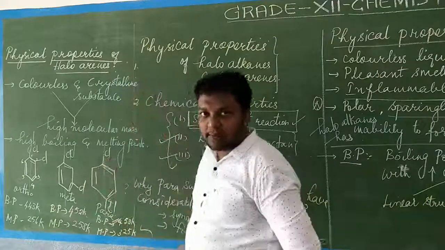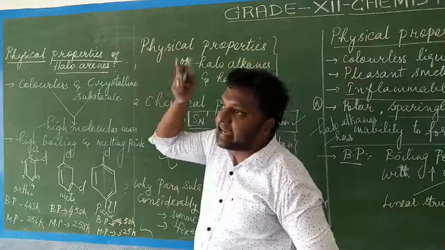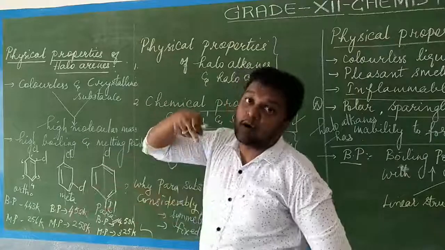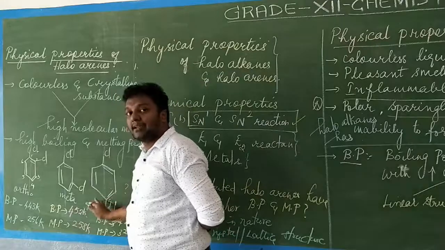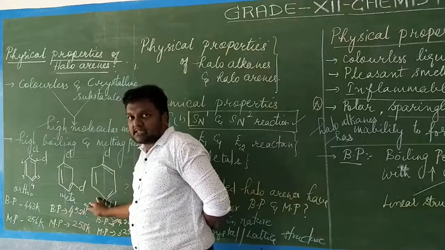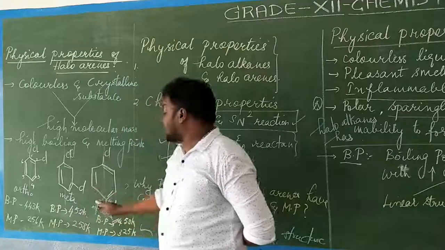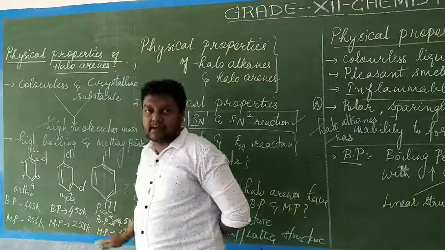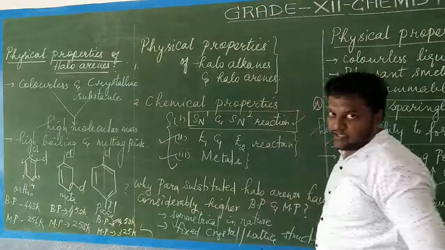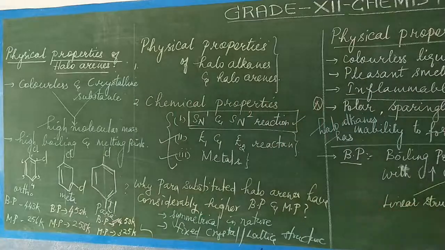So as a result, what happens? You have to give a considerably higher boiling point and obviously a higher melting point in order to break the bond between this carbon, partially positive, and chlorine, partially negative, since it exists with a very strong dipole moment because of its symmetrical structure and lattice structure. Okay, so this also you have to keep in mind.